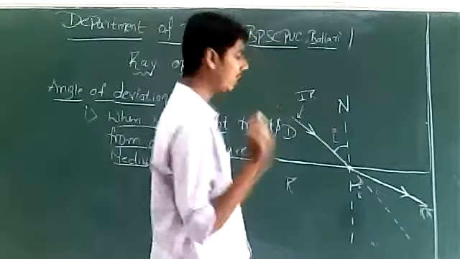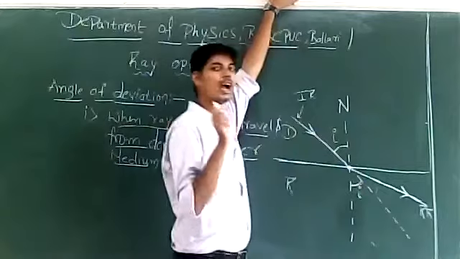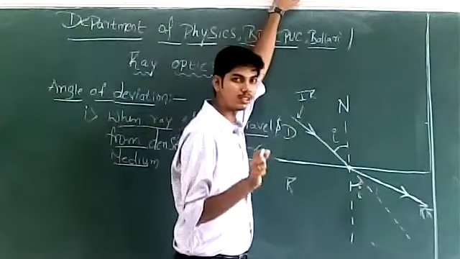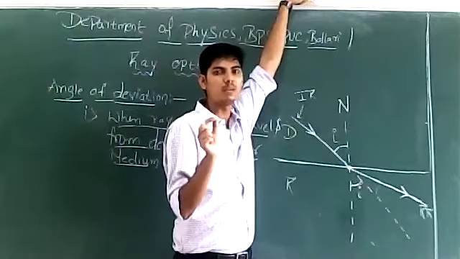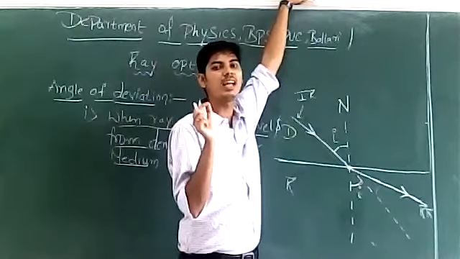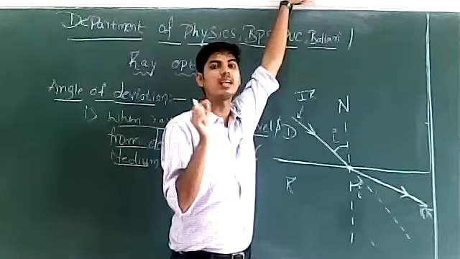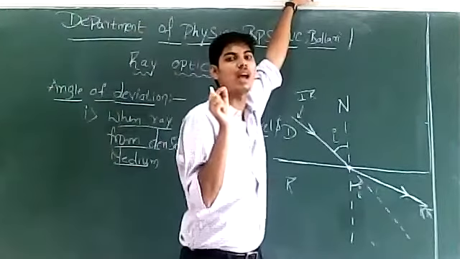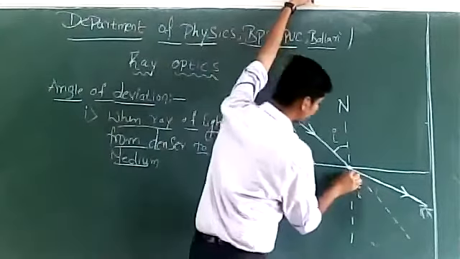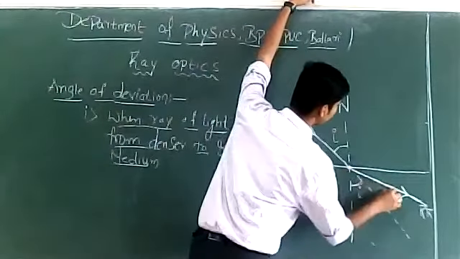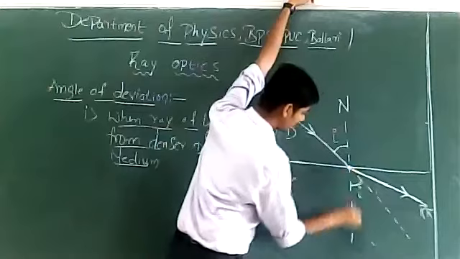Now you identify which is the angle of refraction. See, angle of refraction is the angle between refracted ray and the normal. This is refracted ray, and this is normal.